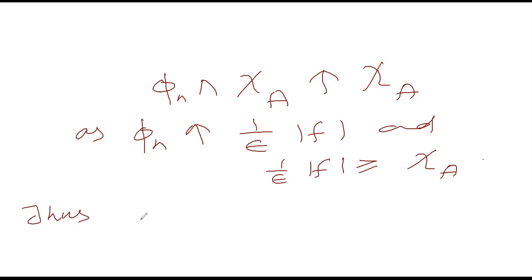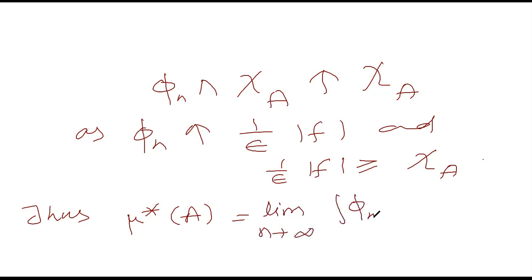we have this mu star of A. It was done in one of our lectures: whenever a sequence of step functions increases to the characteristic function of a certain set, then the measure of that set is equal to the limit of the integral of these functions. It is equal to the limit as n approaches infinity of the integral of phi n meet chi of A, and this is less or equal to the limit as n approaches infinity of the integral of phi n, because phi n is greater or equal to the meet of phi n and chi of A. You don't need to write d mu here, it is understood.